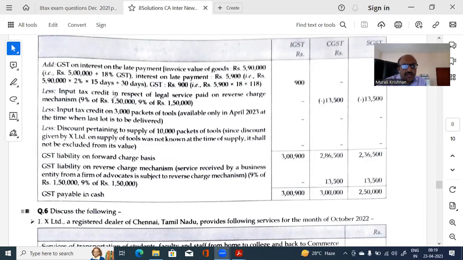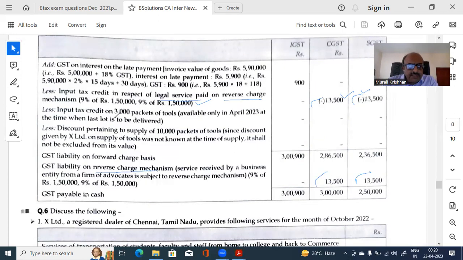Now, next is input tax credit in respect of legal service on reverse charge. So the liability at same place, 9%, 9%, 13,000 is being taken. Input is being taken here, but on reverse charge, liability is being added here, see. So for the purpose of forward charge liability, this is being reduced. But here it is being added as a liability. So there is no impact actually.